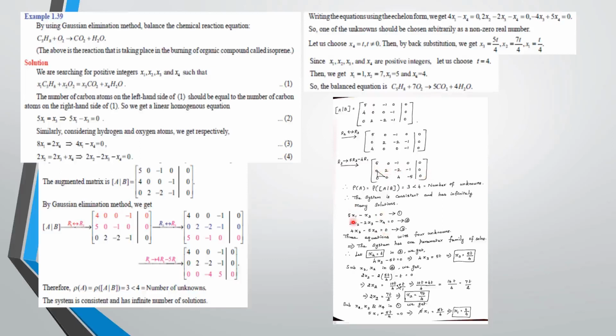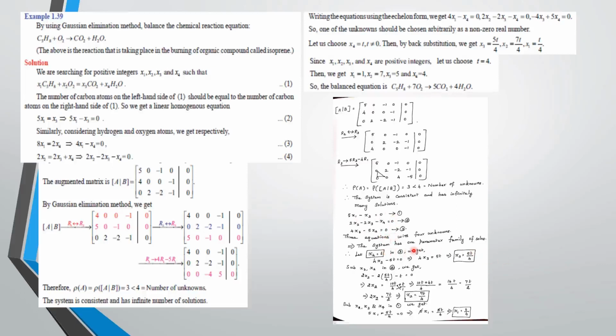Here 5x1, there is no x2 term, minus x3 equal to 0. Here there is no x1 term. So 2x2 minus 2x3 minus x4 equal to 0. Then for the last, there is no x1 term, x2 term. So 4x3 minus 5x4 equal to 0. Here we are having 3 equations with 4 unknowns.